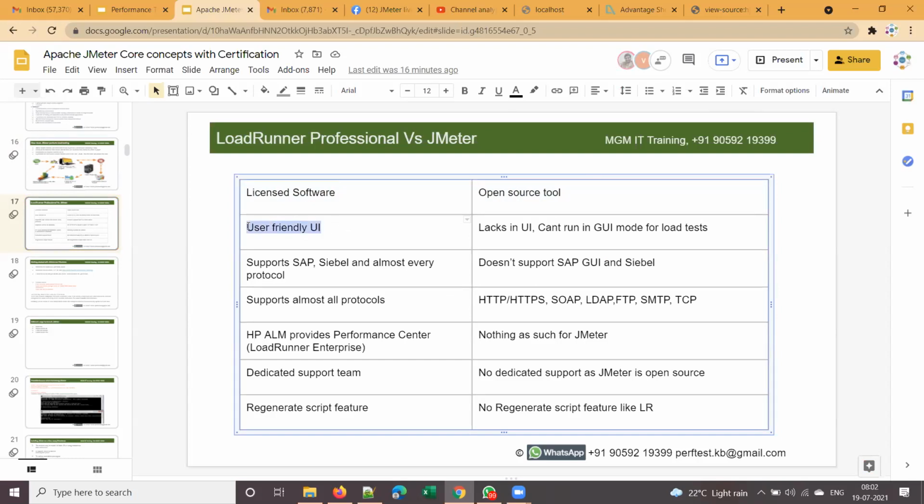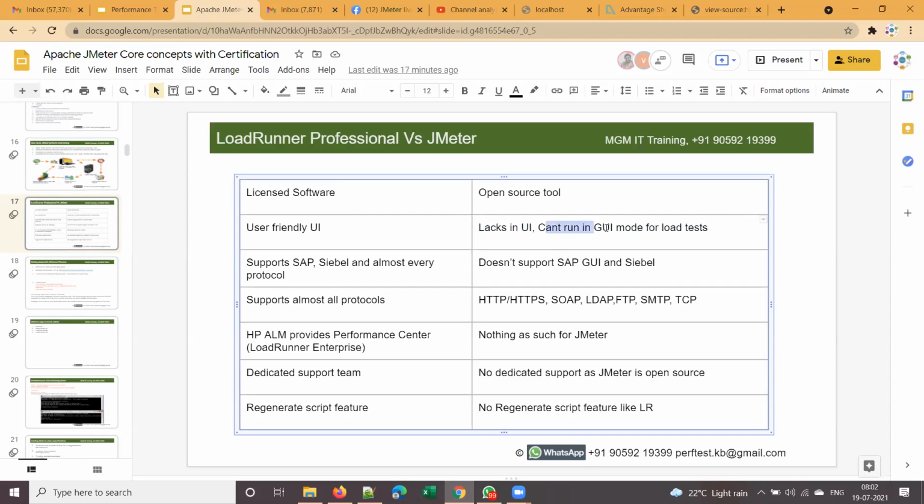LoadRunner has a very user friendly UI, right? And JMeter lags in UI; compared to the licensed tools, the UI is not that user friendly. It is there, though. For scripting and debugging purposes, we always use the GUI. I showed you the JMeter GUI in the last session, and we'll see it one more time today.